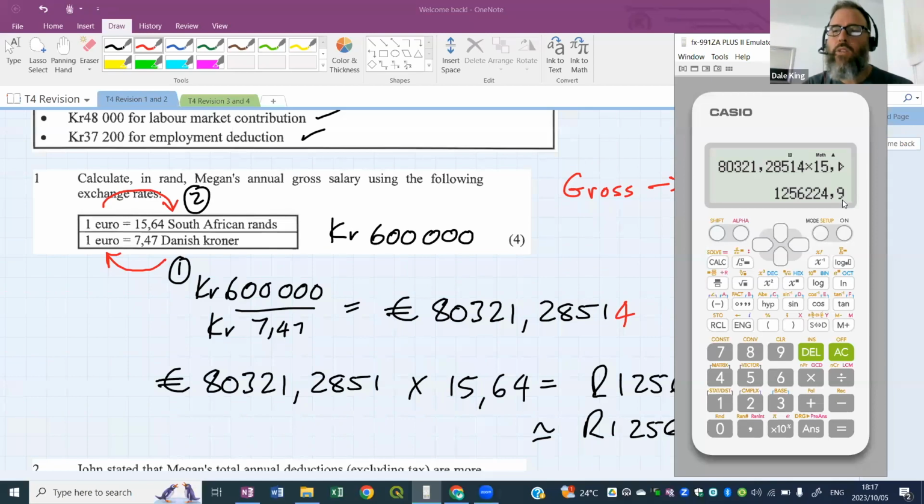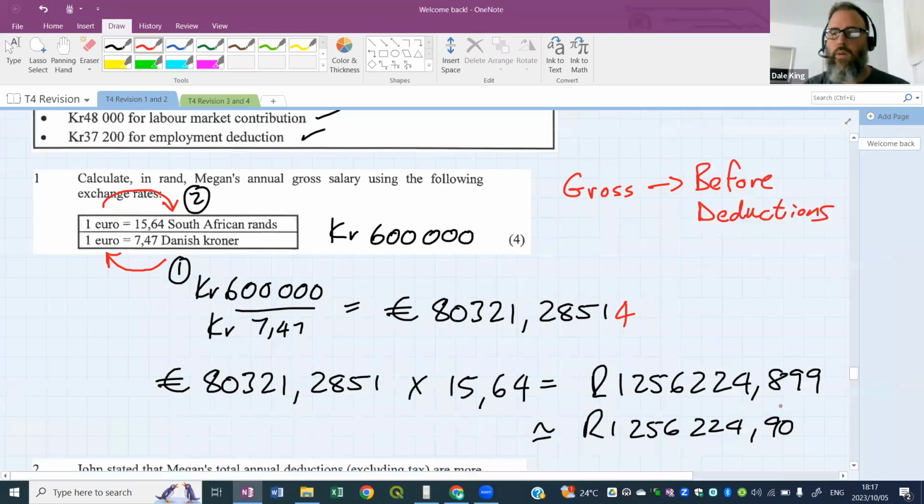Now, you might argue and say, sir, well, it has kind of changed your answer slightly. Yes, but it's a tiny little thing. So if you show around 4 decimal places, you're kind of safe. If you're not feeling safe, show all 5 of them, but around 4 decimal places, you're safe. Okay, so we got 899, and the calculator says it should be 900. So we're kind of in the same area here.